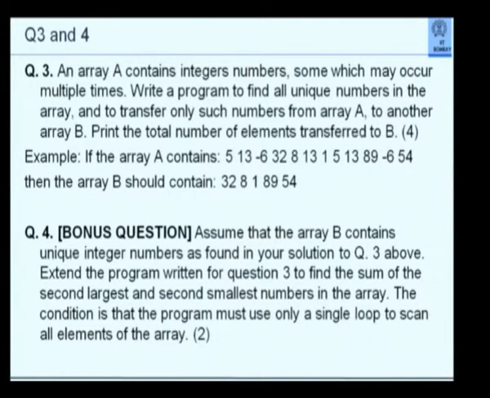90% of people have sorted the array B and taken the second element from the top and the second element from the bottom, and found the sum. Of course, the sum is correct. But sorting means multiple scans. For i equal to something, for j equal to something, there are multiple scans. That is not the correct solution.